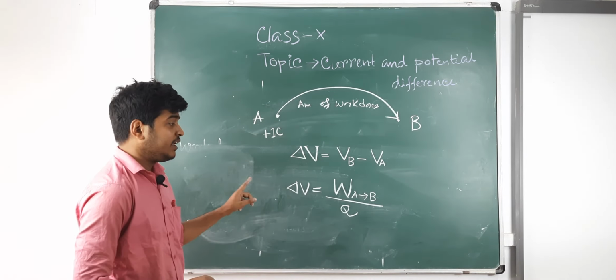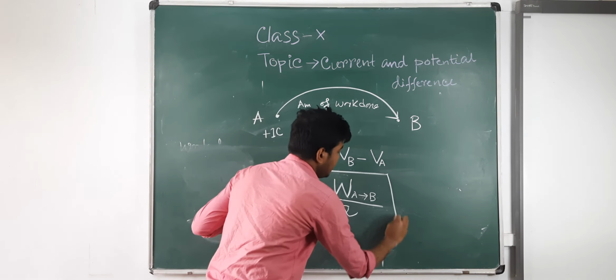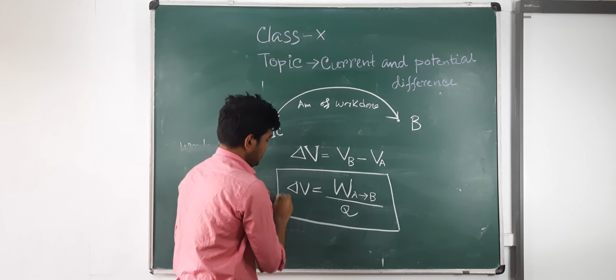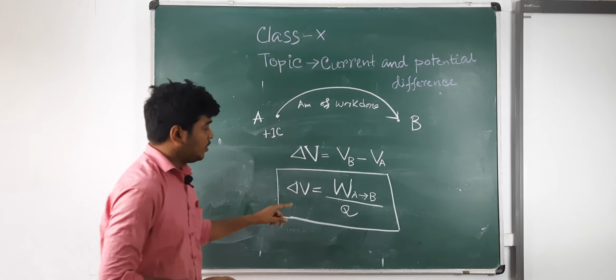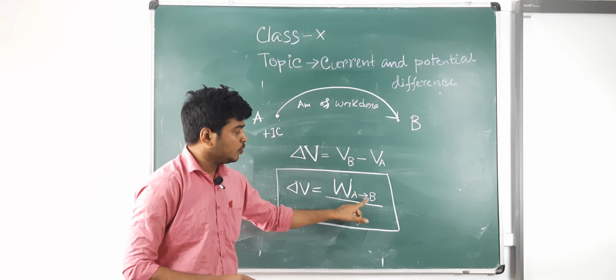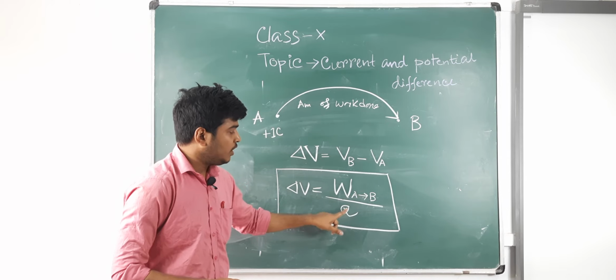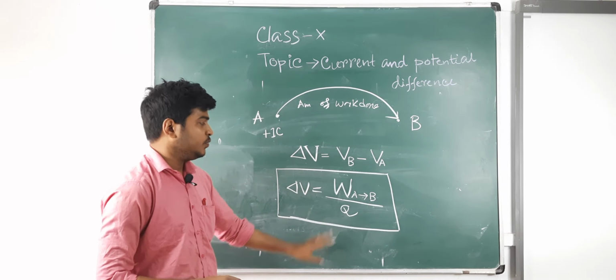We can write potential difference delta V equal to work done from A to B, or initial to final, divided by unit charge.